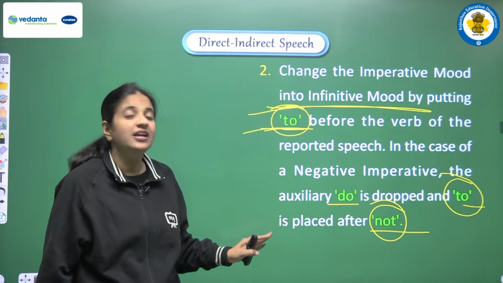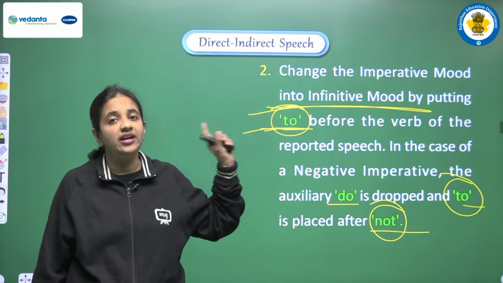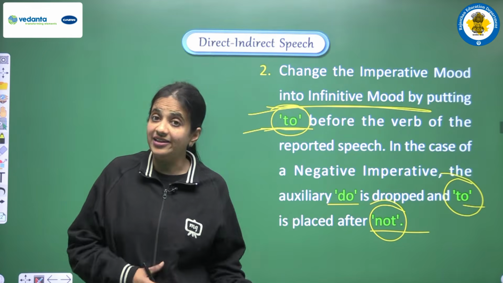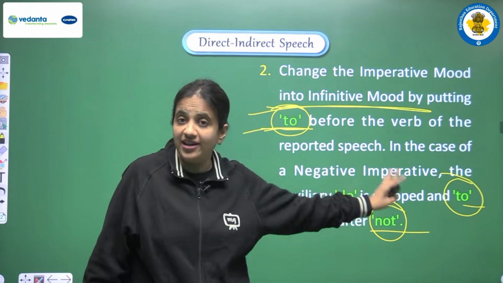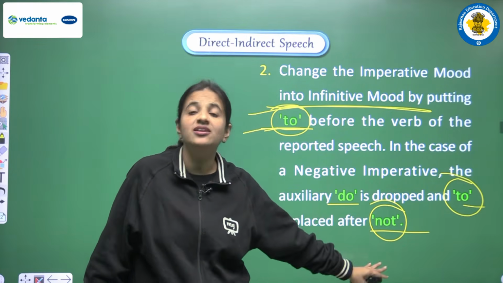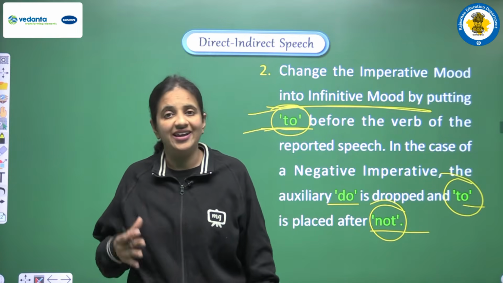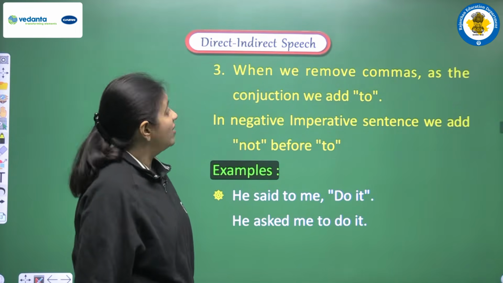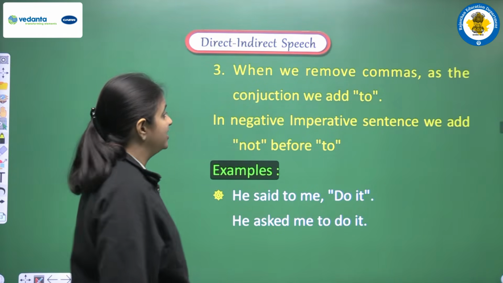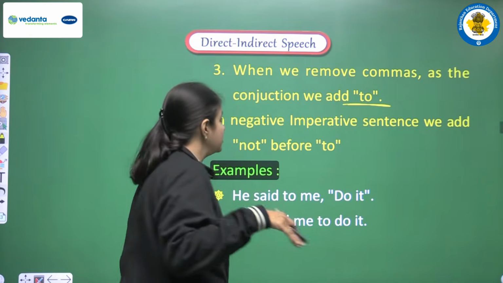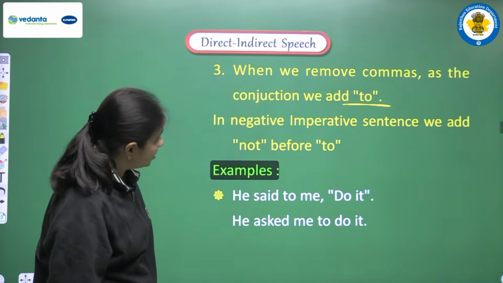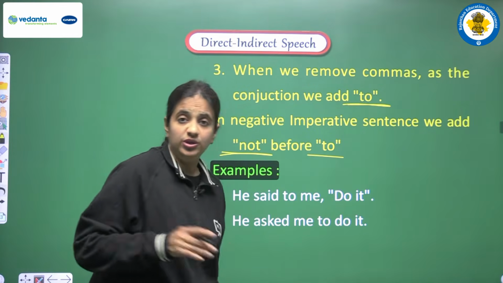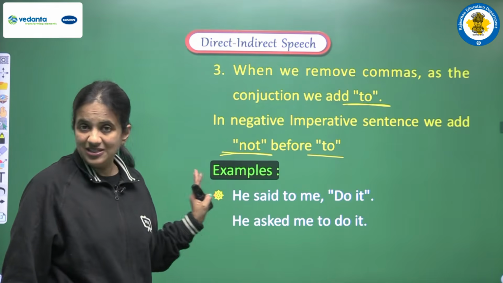So I am repeating this thing. In an imperative sentence we have to add to as a conjunction, and if the sentence is in the negative form, then we have to add one negative word. So for that we can use not in the indirect speech. Okay. Now let's see another point. When we remove commas as a conjunction, we add to. So this is the thing that we have discussed. In a negative imperative sentence, we add not just before to. Clear? So now we are having the examples to clear the thing.